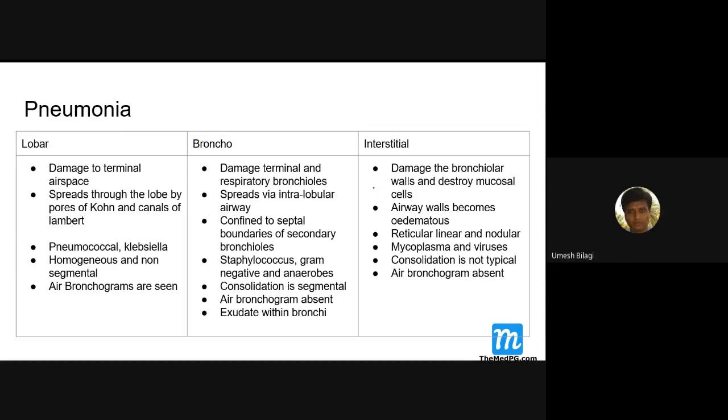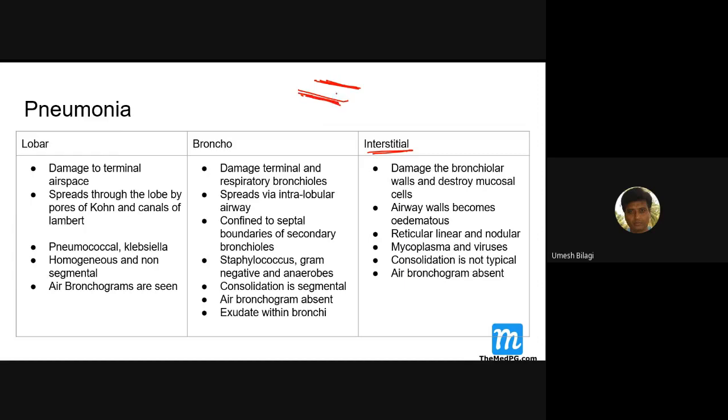So air bronchogram is seen with lobar pneumonia, and in bronchopneumonia air bronchograms are not seen. Interstitial pneumonia means the mucosal walls of these bronchioles become edematous.